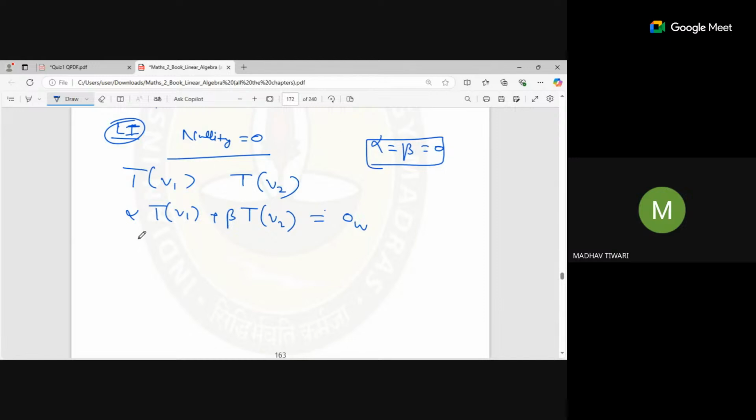So T(alpha V1 plus beta V2) will be equal to the zero vector. So alpha V1 plus beta V2 is equal to the zero vector, and that is only possible when alpha and beta are 0.